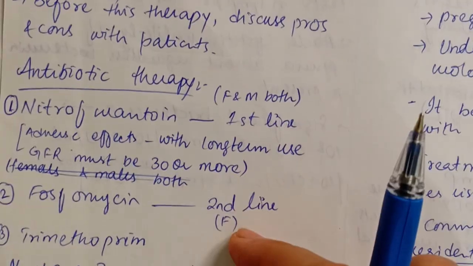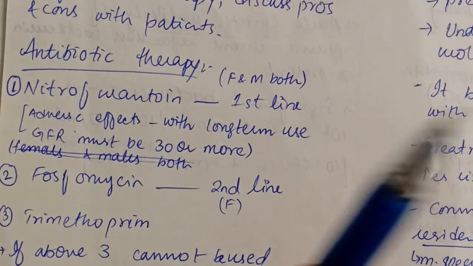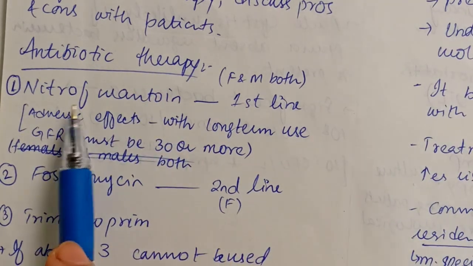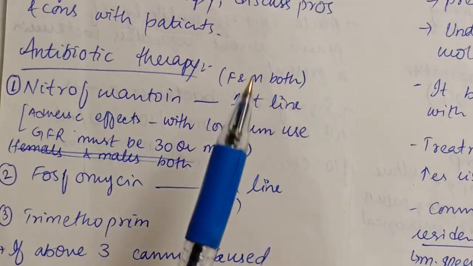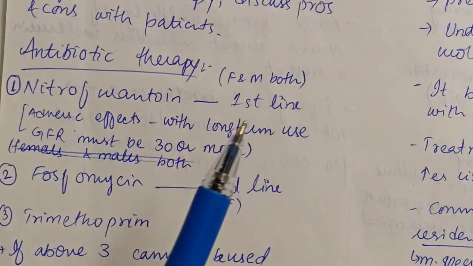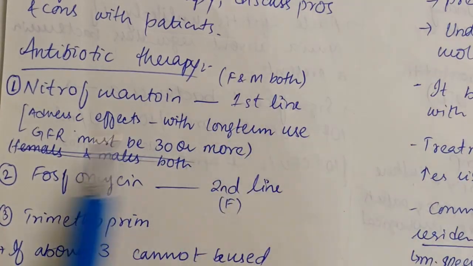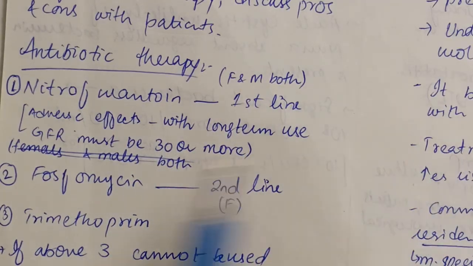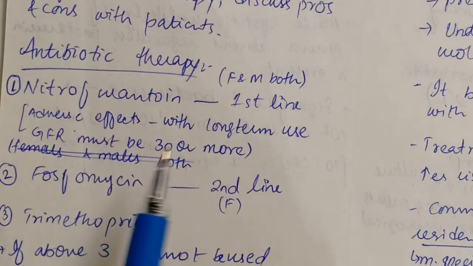Now we have the antibiotic therapy. In UTI, we have first line, second line, and third line drugs, and we have to know that. In antibiotic therapy, the first line is nitrofurantoin. It is the first line drug for UTI in non-pregnant female adults, and it is first line in males and females both. It is associated with adverse effects when used in the long term, and the GFR must be 30 or more for nitrofurantoin.